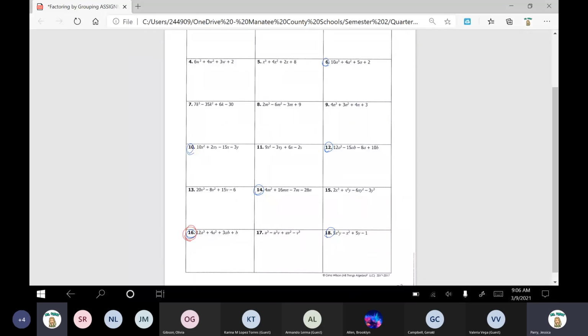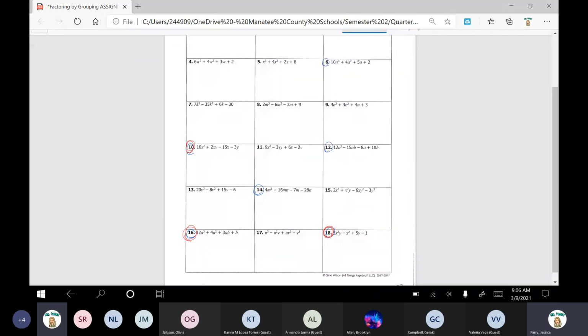And then, let me see, 10, 14. I think number 18 is also a good one because that one's kind of weird. There's a couple of questions like that. And then also we'll do number 10. So we'll do those 3 questions, 10, 16, 18. Is that good together? As a class, I think those are good 3 choices.